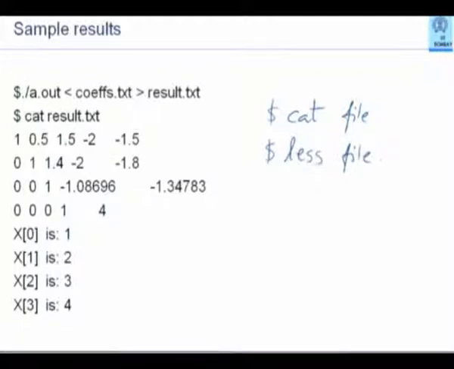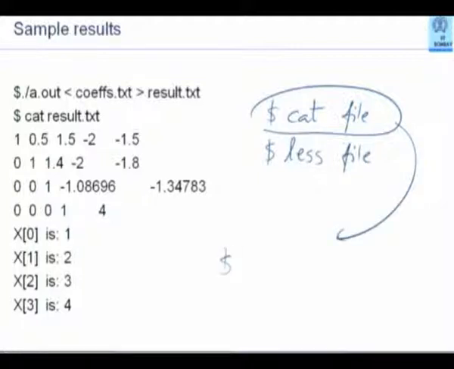Cat stands for concatenation. This command is very funny. You can actually say cat file1 file2 file3. So what it does is, it concatenates all the 3 files and produces the output on your screen.